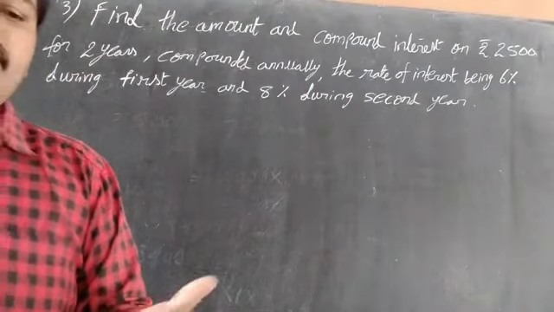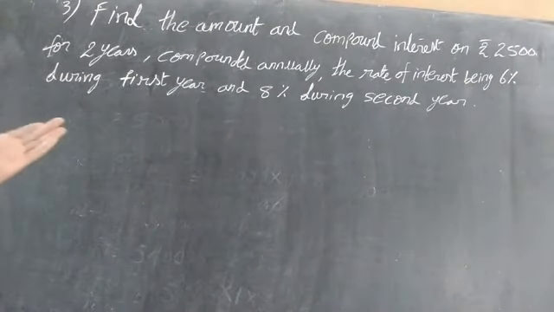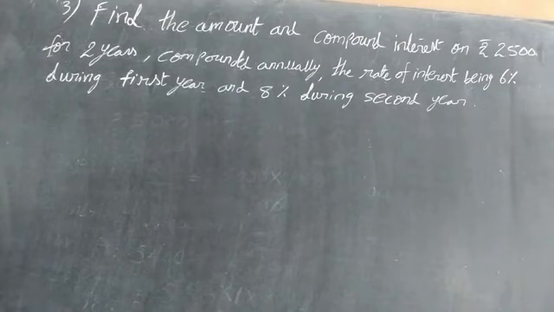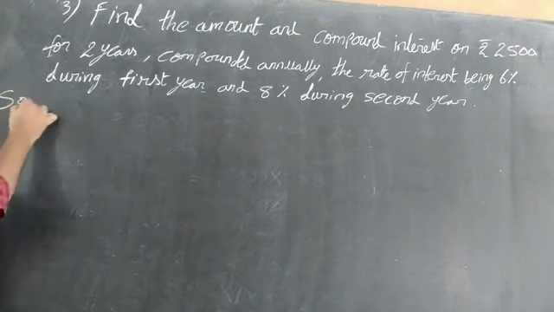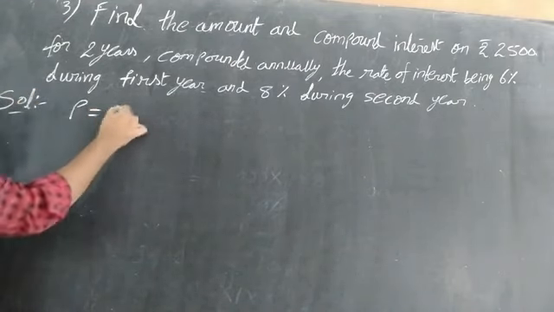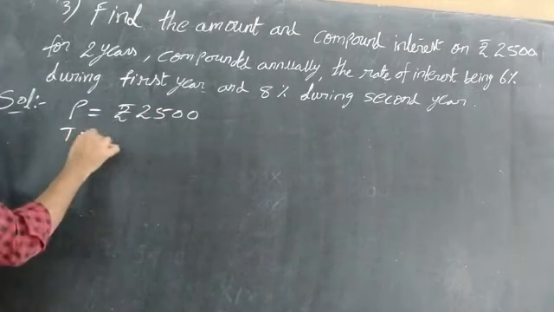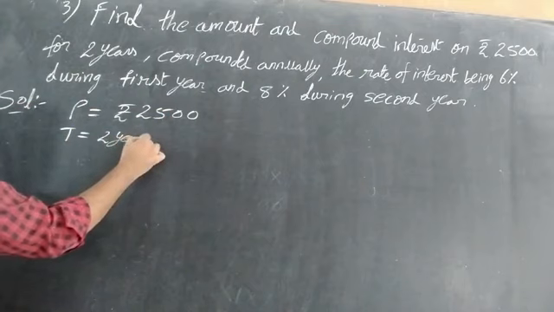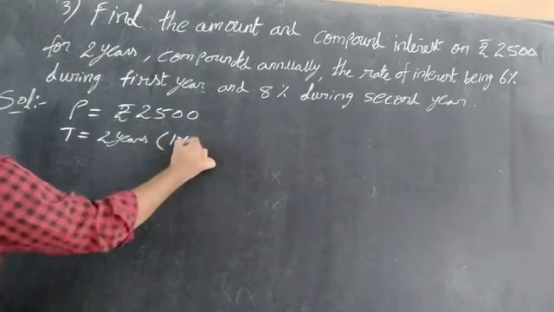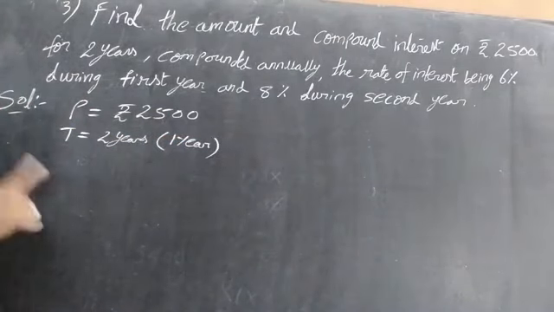In this sum we have to find the compound interest and also the amount. So we use the simple interest formula and write the solution. Principal is rupees 2500. Time is 2 years, but in the bracket we write 1 year, because we are finding for only 1 year.